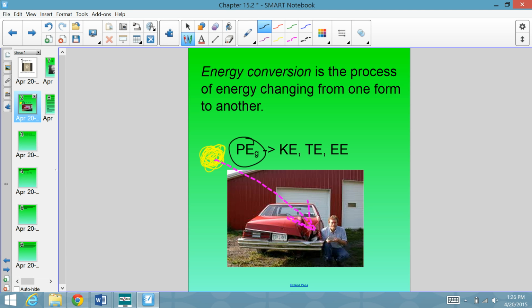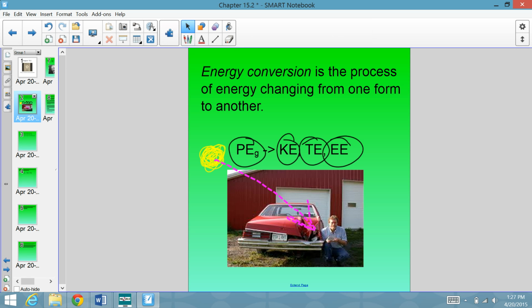It had gravitational potential because it was raised above the surface of the Earth, and it had kinetic because it was moving. As it fell, it got closer to the ground, and more of that gravitational potential energy was changed into kinetic energy, thermal energy, heat, and electromagnetic energy, light. So a lot of the stored energy that this meteor had because of its relationship to the Earth's surface and the fact that it was raised above it was turned into kinetic energy, which is why it hit at such a high speed. But it was also turned into thermal energy and electromagnetic energy in the forms of heat and light from the air resistance of that object falling through the Earth's atmosphere. So this is a conversion from one kind of energy into many other kinds.